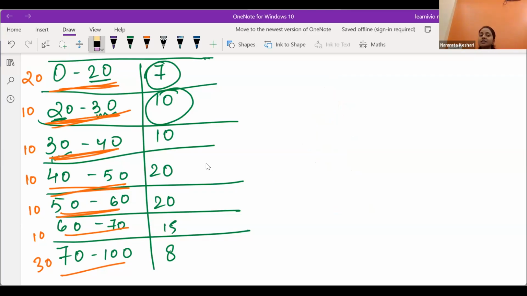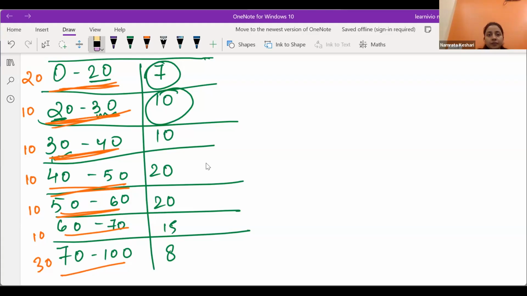If class sizes are not all equal, then at first we have to make an adjustment, because there is a really important concept in histograms that area must be proportional to frequency. That will not be fulfilled when the class sizes are not same. Am I making sense to all of you?